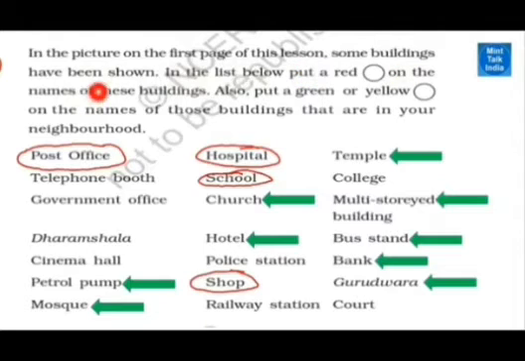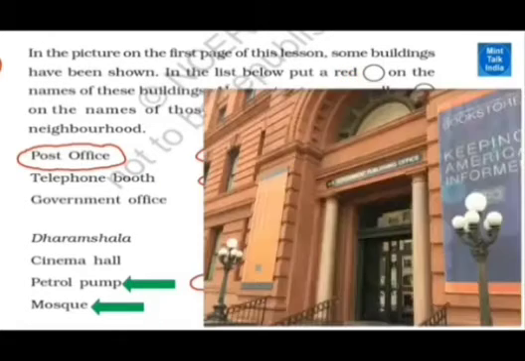Now here the buildings are circled with red and the places near your house are green. See, this is done by the book, and they have given post office, hospital, school, shop. We have everything in our area. You can circle it green. Church is there, hotel is there, petrol pump is there, mosque I have a doubt, temple is there. We don't have a college nearby, but a mosque is there at the junction. Bus stand we have, bank we have, Gurudwara we don't have. Okay, what you don't have, don't put green there. Just leave it like that. Okay, if it is there, just circle it.